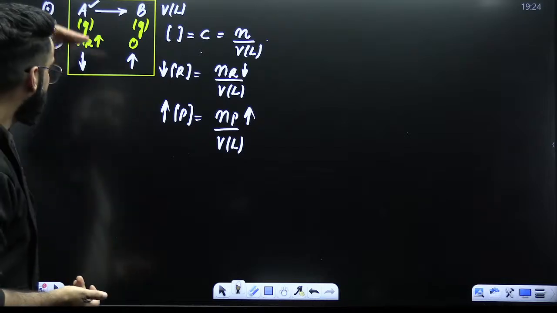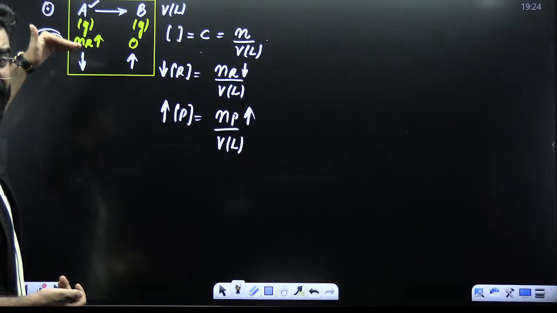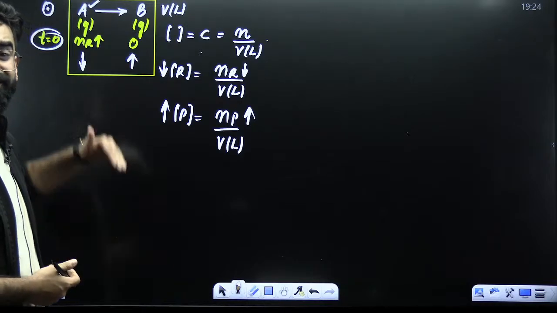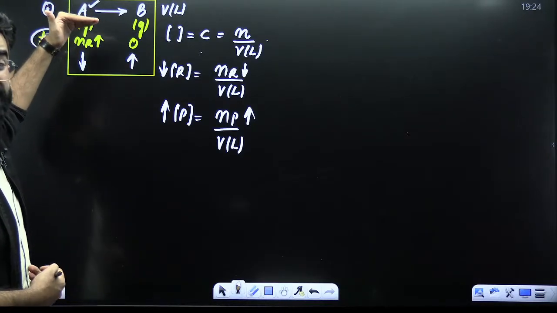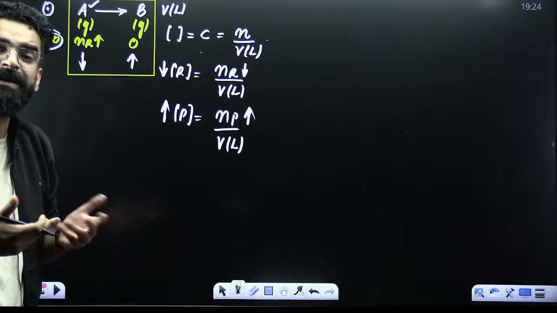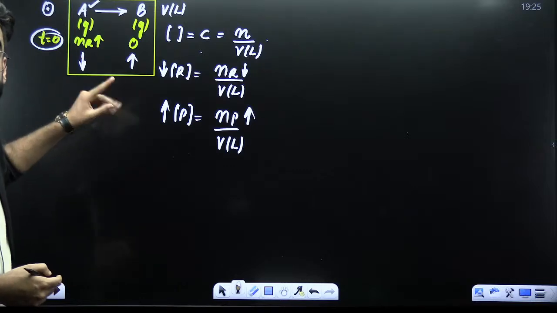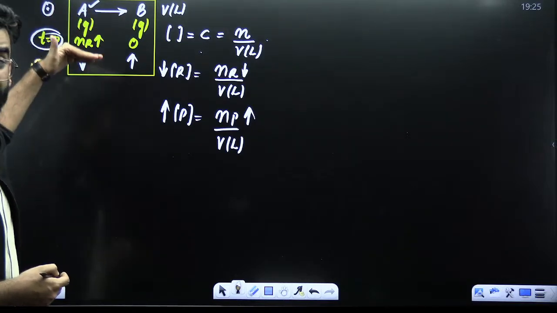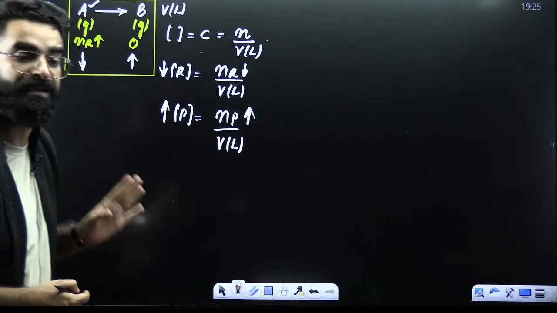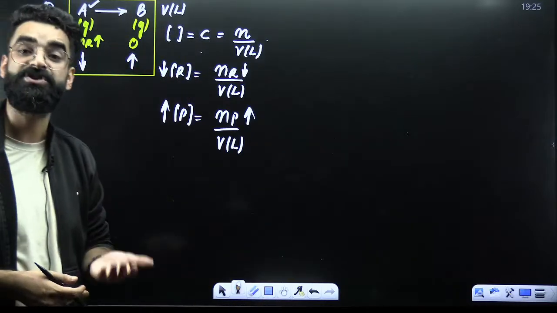Now, my dear students, we know the number of moles of A are going to decrease with time, and the number of moles of B are going to increase with time. What does that mean? That means gas A molecules are decreasing with time, and gas B molecules are increasing with time. So, can you let me know what will happen to the pressure due to reactant? Initially, whatever was the pressure was entirely due to A. Now the moles of A are decreasing with time, so pressure due to A will be decreasing as well, which is what you call partial pressure.